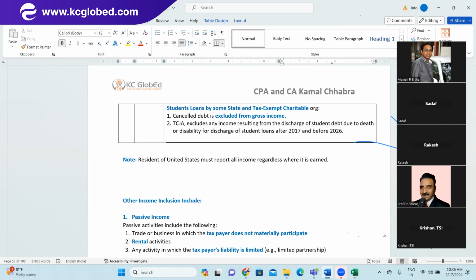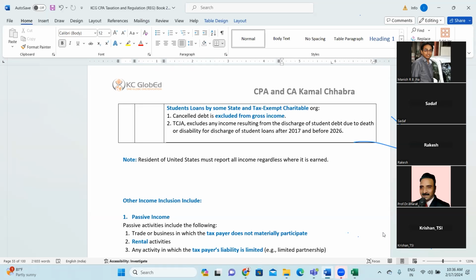One is when the state government is waiving off the student loan, then it is not considered taxable in the hands of the student. Second, under the TCJ Act, if a bank or any NGO cancels the debt of a student loan in case of death or disability of the student, that is also not considered as income in the hands of the student, right?